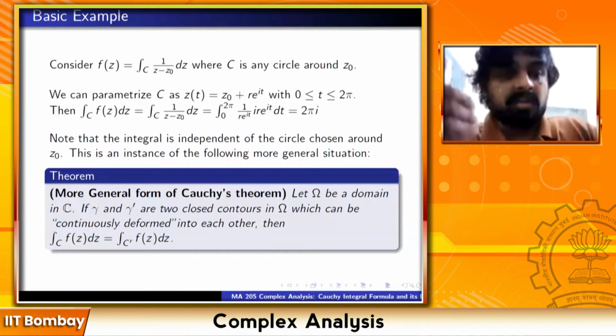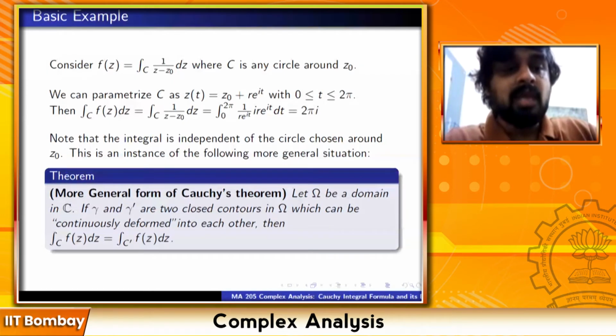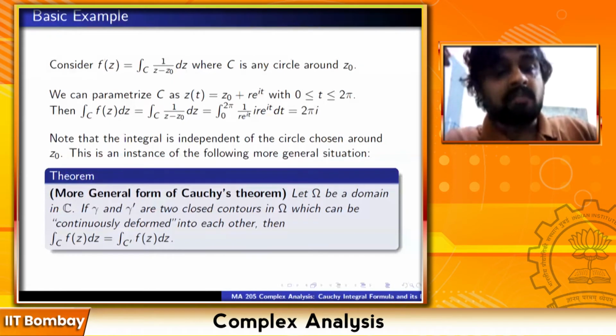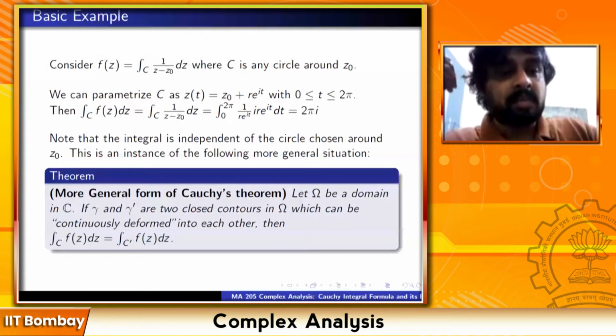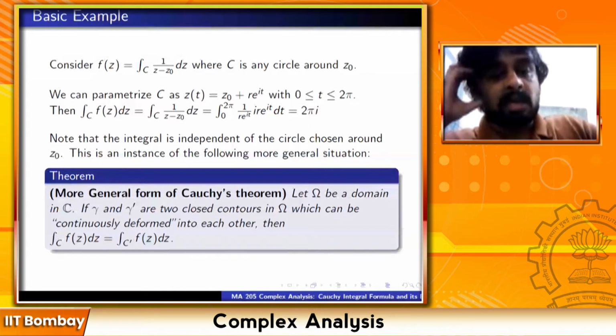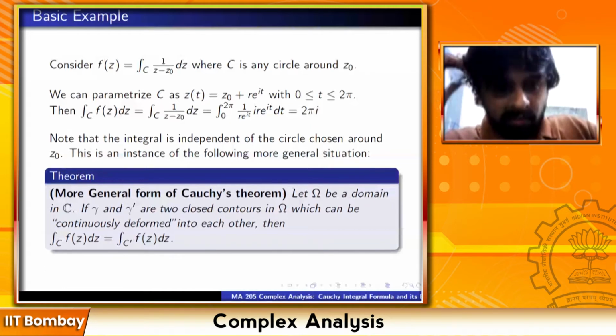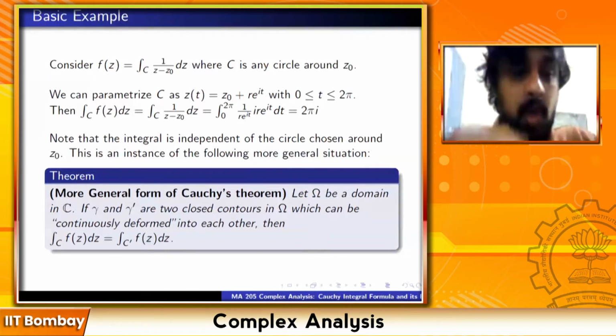Suppose you can connect the two contours gamma and gamma prime by a continuous family of closed contours, then I will say that they can be continuously deformed into each other. And if the deformation happens within omega, then the integrals along gamma and gamma prime are the same. The C and C prime is a typo, it should be gamma and gamma prime.